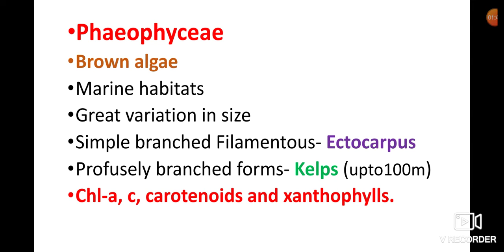In Phaeophyce members, the pigments are chlorophyll A, chlorophyll C, carotenoids, and xanthophylls. These pigments are present in Phaeophyce or brown algae members.